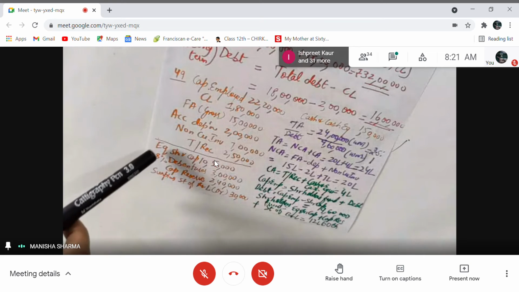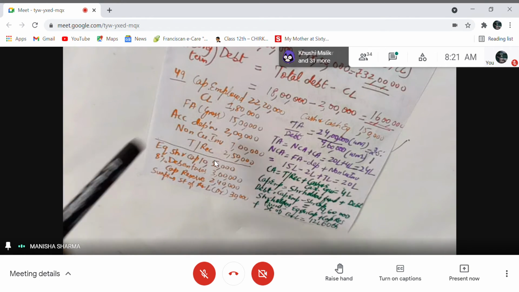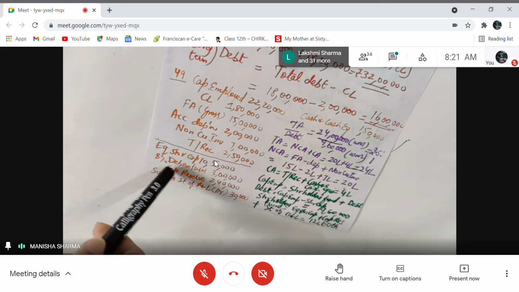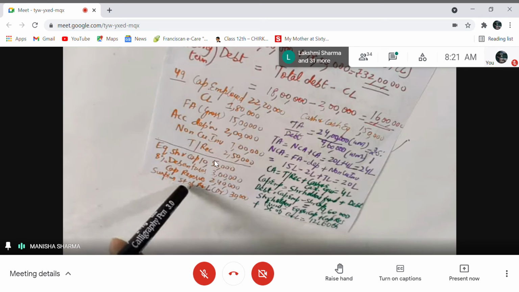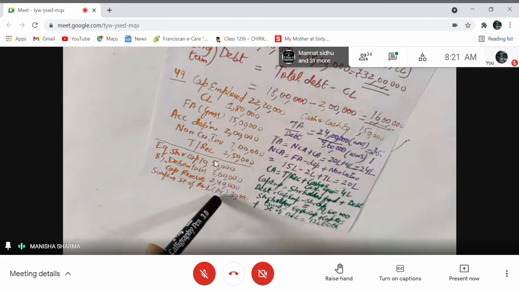Now how will you find shareholders fund? Which items will you take? Out of these: equity share capital, debentures, capital reserve, surplus in statement of profit and loss debit. How will you calculate the shareholders fund? Who will tell me? Please, I want an answer. How to calculate shareholders fund? Yes? No one? Harsheen, how will I calculate? What is the formula for shareholders fund?